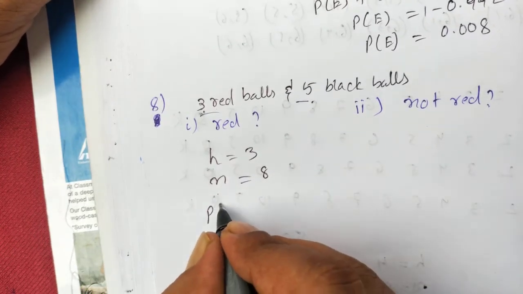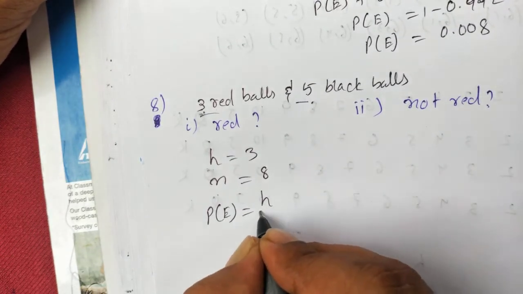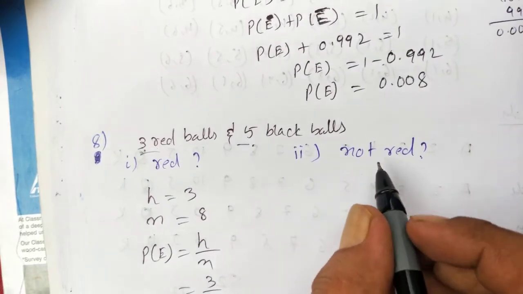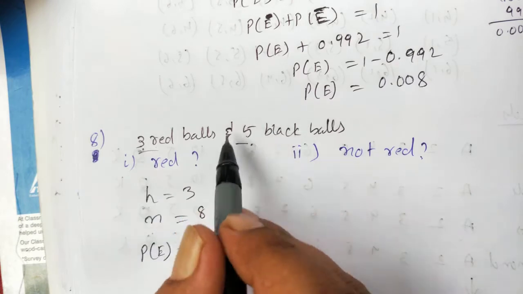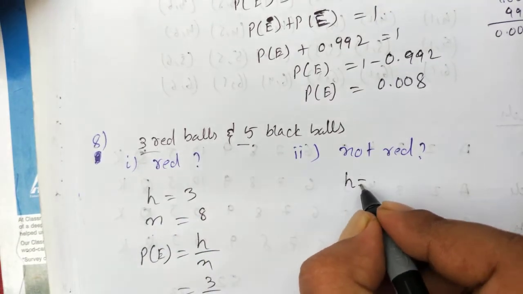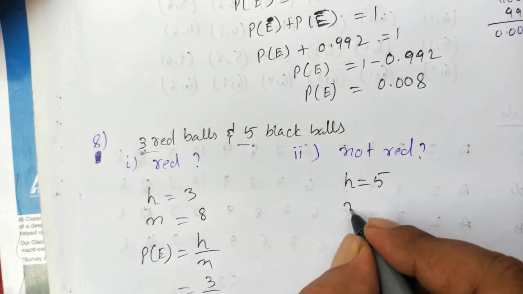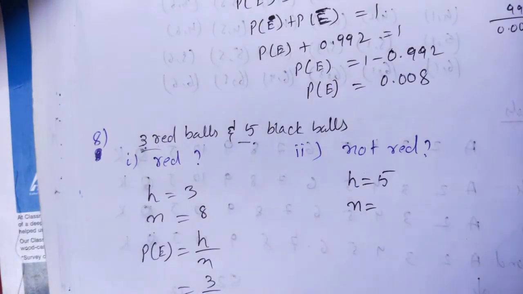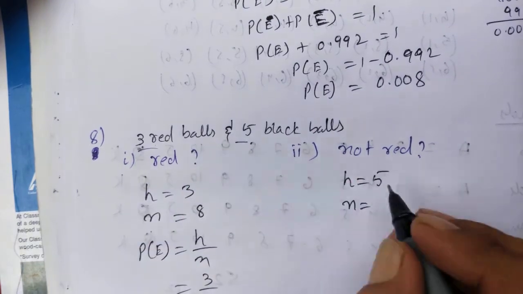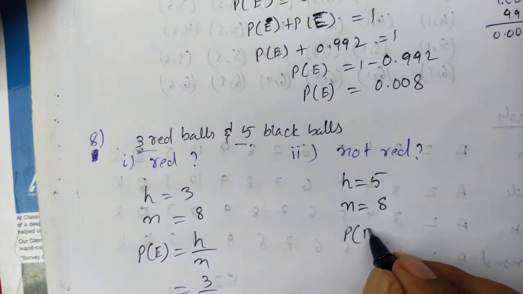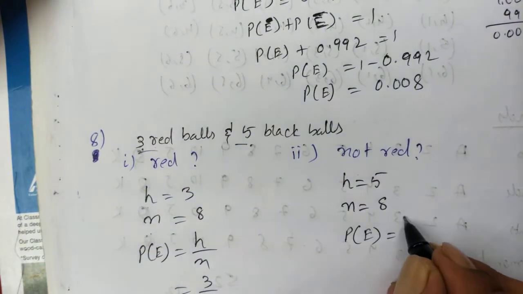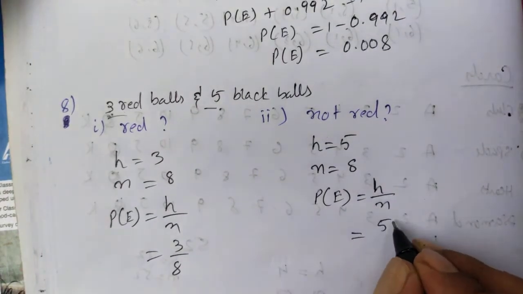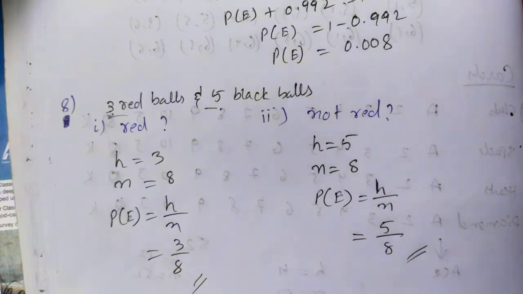So P(E) will be H by N, that is 3 by 8. That's the answer. Second, not red. Not red means it will be black. So H is 5 and N is, how much? Total is 8. So P(E) will be H by N. Always the total number must be on the bottom. 5 by 8. So this is the answer.